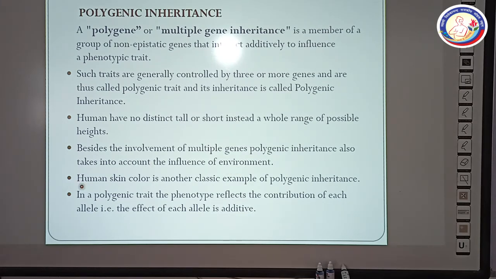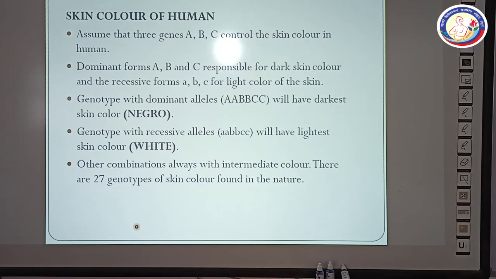Similarly, human skin color is another classic example of polygenic inheritance. In a polygenic trait, the phenotype reflects the contribution of each allele, and the effect of each allele is additive. So the number of alleles present will decide the type of trait.